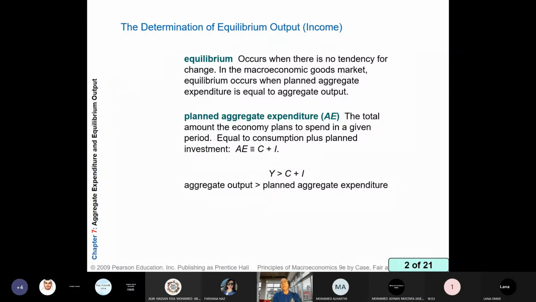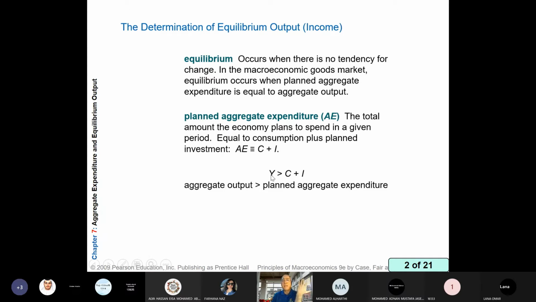So what is a planned aggregate expenditure? Farhana. The total amount the economy plans to spend in a given period, equal to consumption plus planned investment. Okay, so planned aggregate expenditure AE equals consumption plus planned investment. We discussed consumption and planned investment in the previous chapter. So if aggregate output Y equals planned aggregate expenditure C plus I, we will enjoy equilibrium.